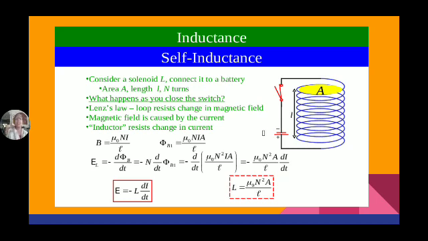So self-inductance of a coil L equal to N square mu A by L, where mu is equal to mu naught into mu R, where mu naught is the absolute permeability, mu R is the relative permeability, N is the number of turns on the coil, A is the cross-sectional area of the coil. See, this is the coil, this area is known as the cross-sectional area. And L is the length of the coil.